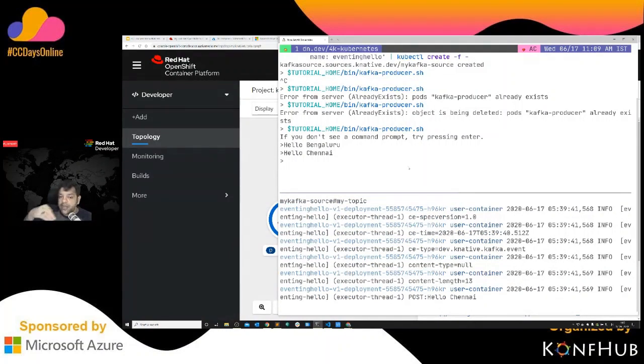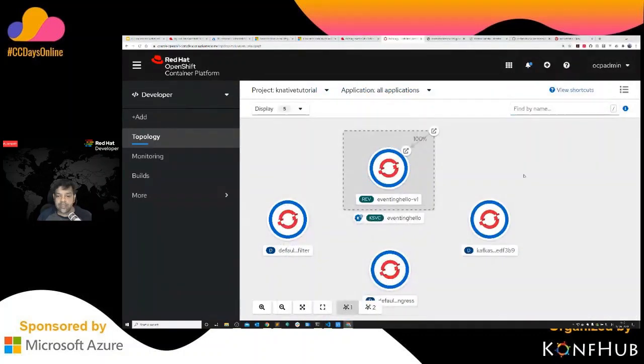In this way, your serverless service is responding to your Kafka events. The Kafka could be connected to the external world, or some other external application could be posting. There's a lot of permutation and combination there as well. And the nice thing is that the moment I stop this, you'll also see this pod scale down in a second for you.